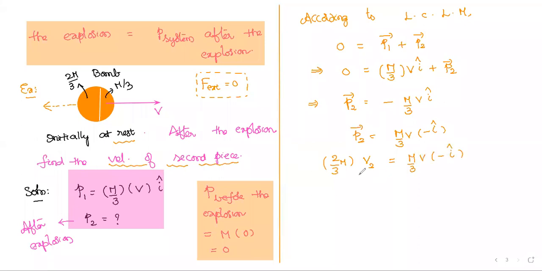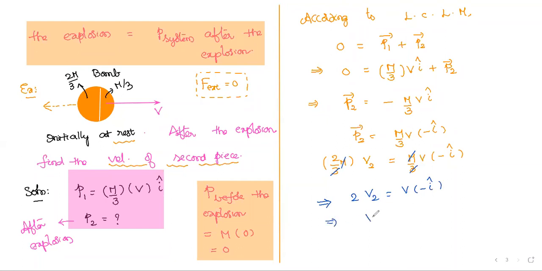You can see a few things get cancelled here and there. The m gets cancelled, and the 3 in the denominator also gets cancelled. After cancelling the terms, 2 v2 equals v times minus i cap.